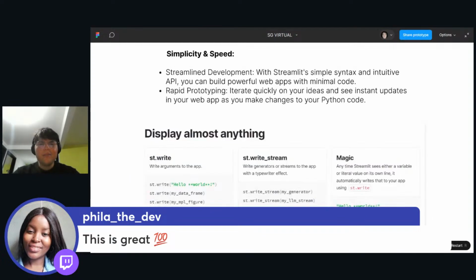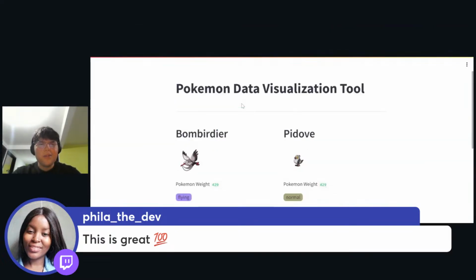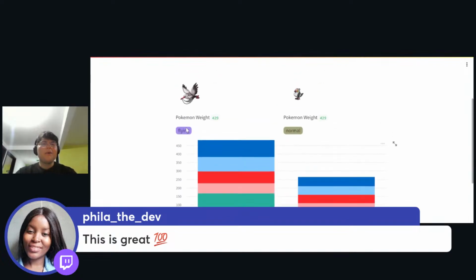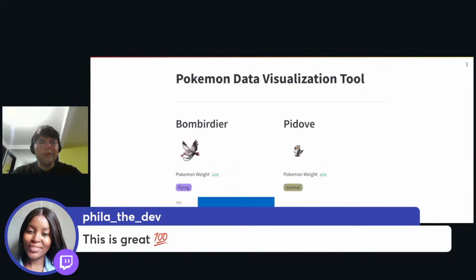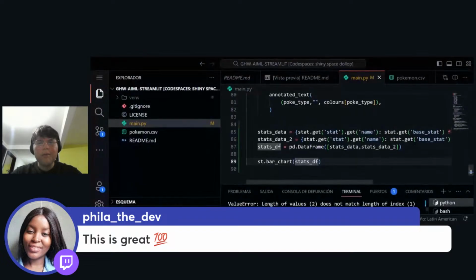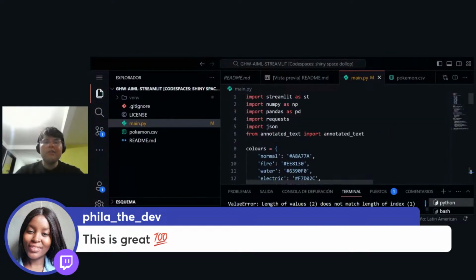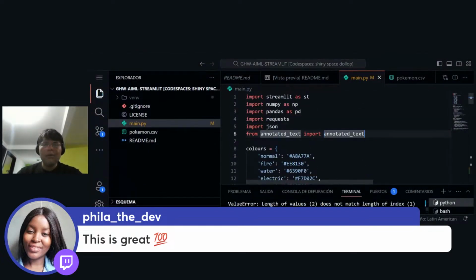We learned that Streamlit is super easy to use, with the easiest syntax in the world. Everyone can learn how to use Streamlit and build their own application, data visualization tools, or Pokemon comparators, things like that. We also learned how to make a request with Python with the requests library to fetch information from other APIs or other parts of the internet.